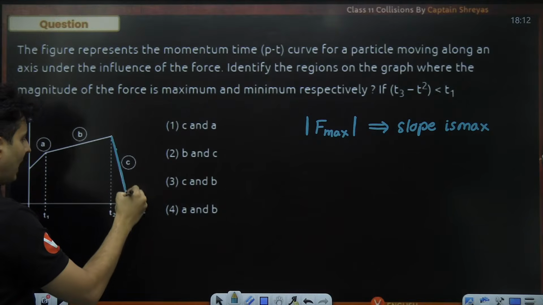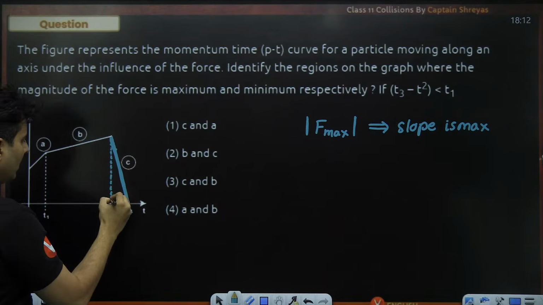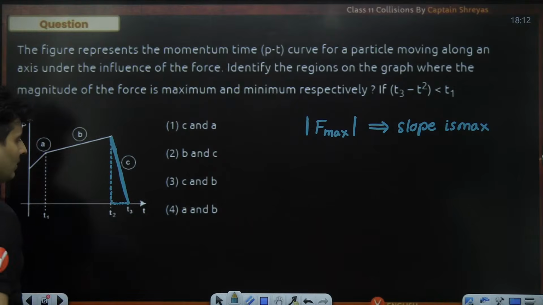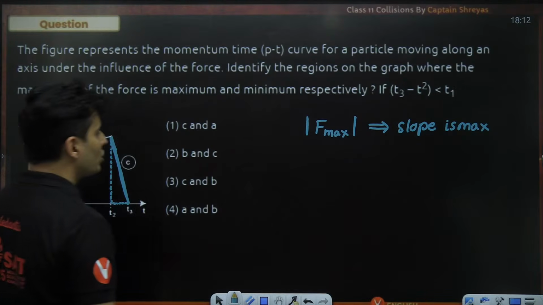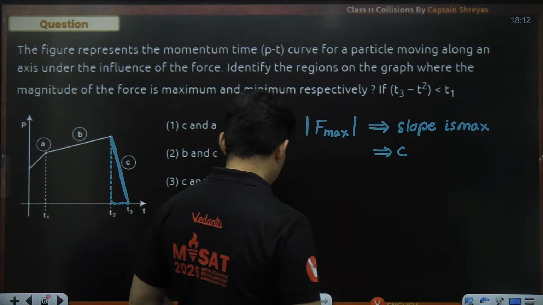So I think that the slope is maximum here. You can see maximum change is happening. You can see big change is happening in a small time interval. So definitely it is happening in the C part, so C should be maximum.